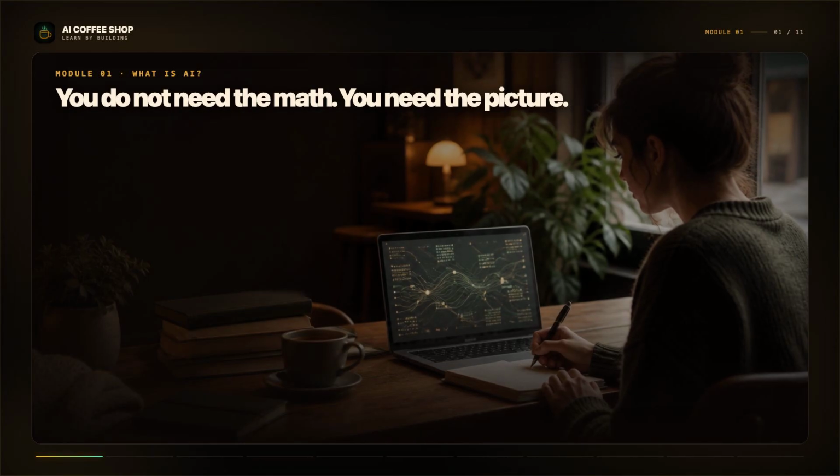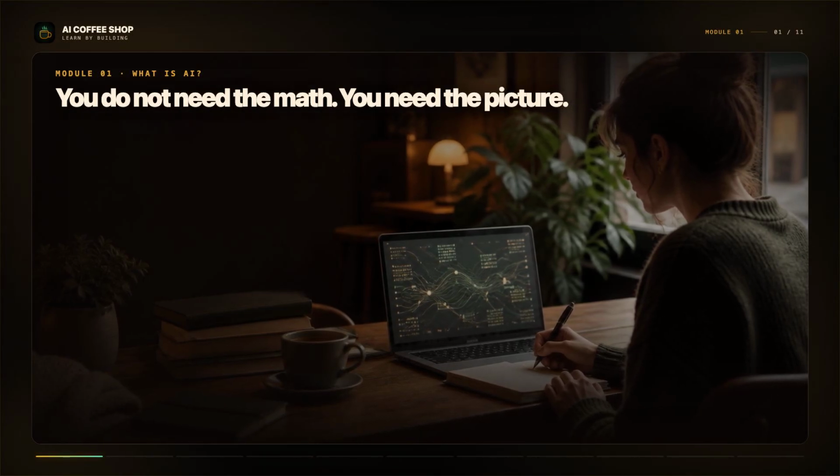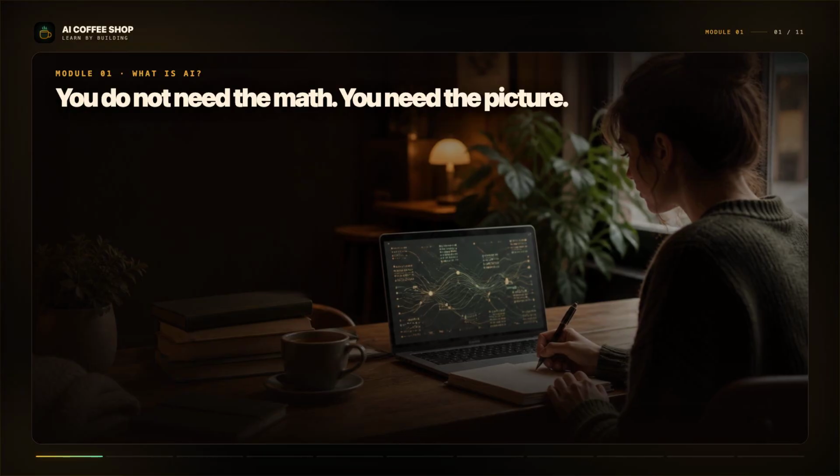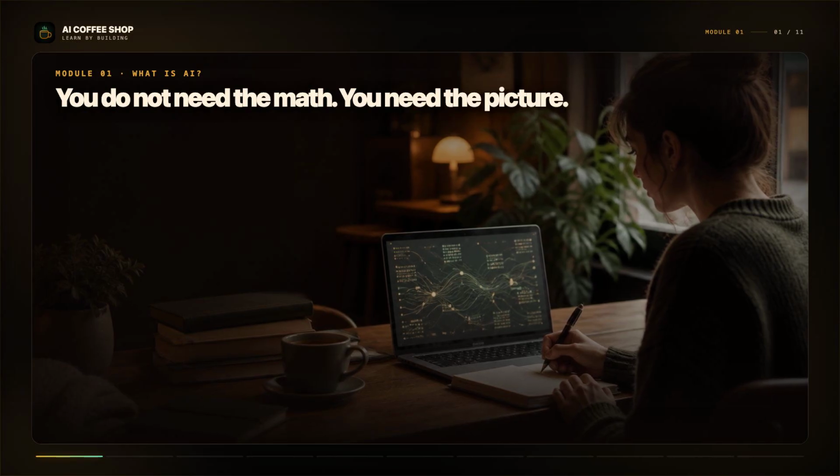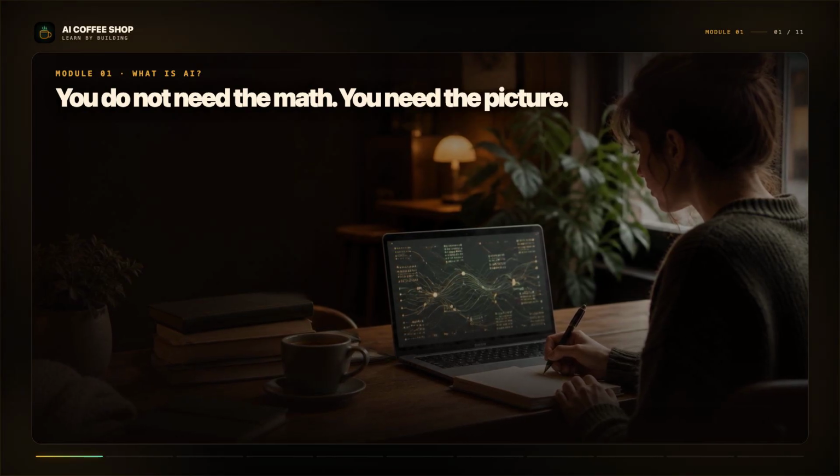Welcome to Module 1. You do not need a PhD or the math behind modern AI to use it well, but you do need a working mental model. Enough to understand what the model is doing, why context changes the answer, where confident mistakes come from, and what turns a chatbot into an agent that can do real work.